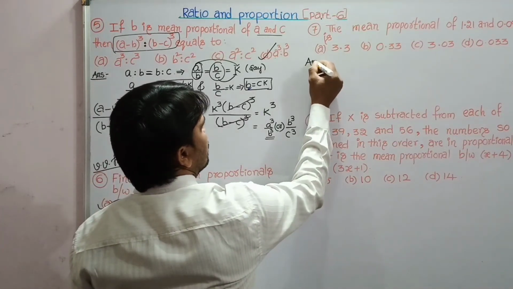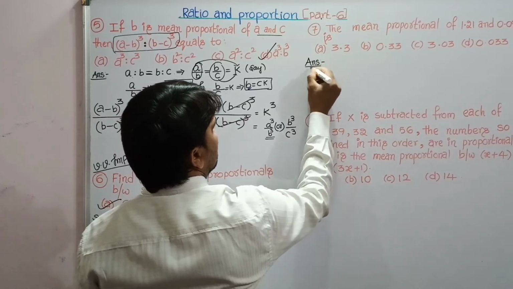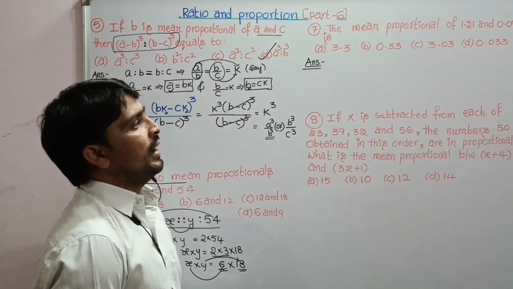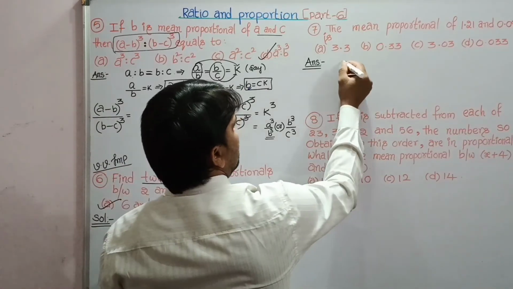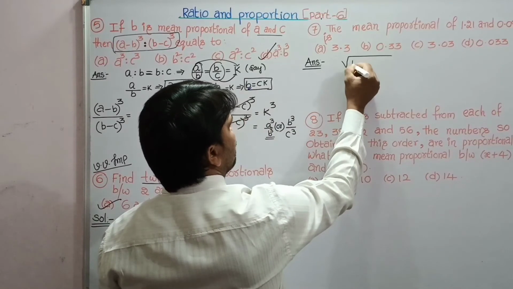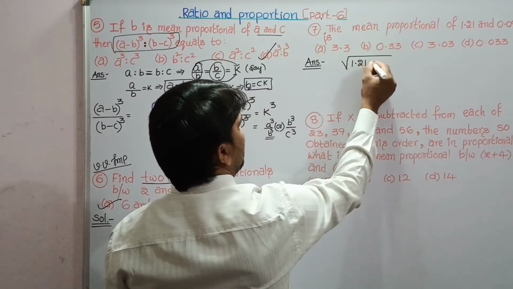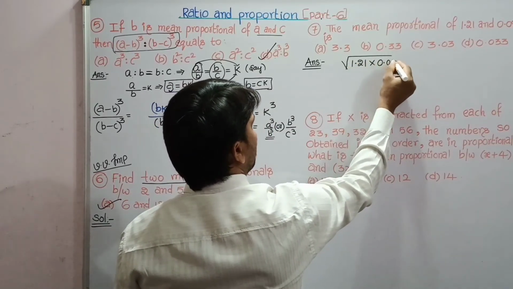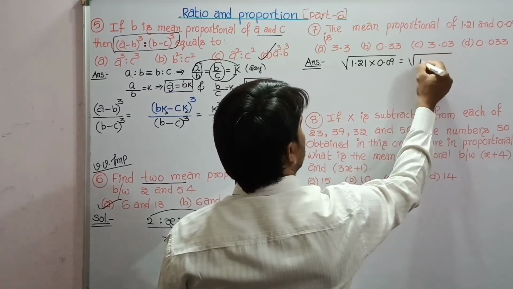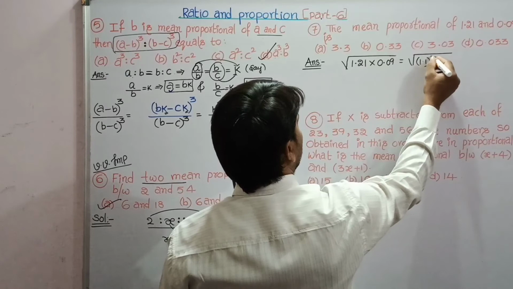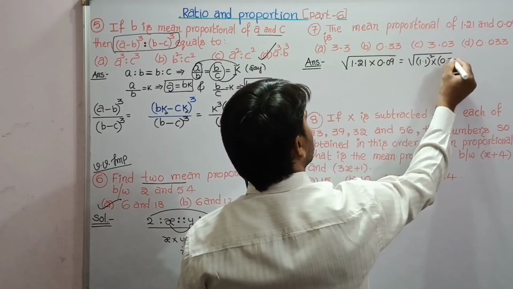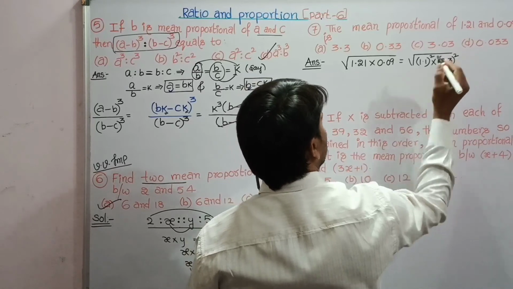Seventh question. The mean proportional of 1.21 and 0.09. The mean proportional between two numbers is under root of their product. That is under root of 1.21 into 0.09. 1.21 is nothing but 1.1 whole square. And 0.09 is nothing but 0.3 whole square.